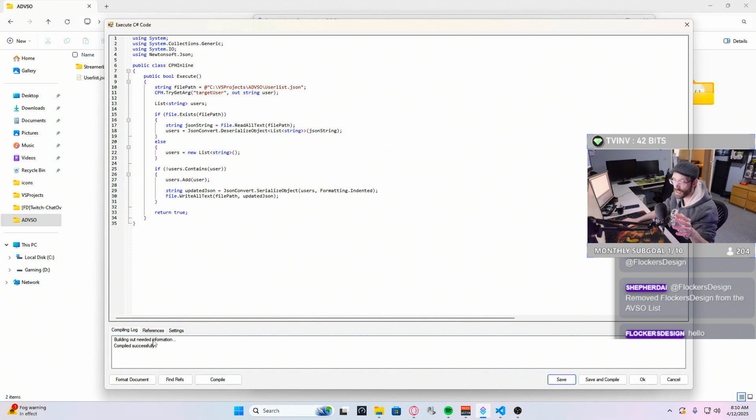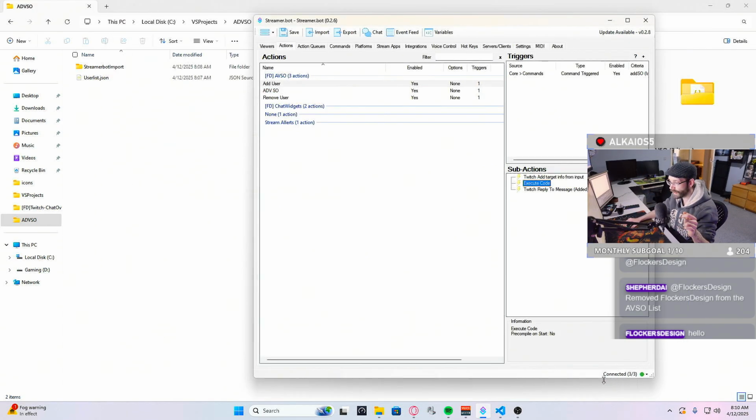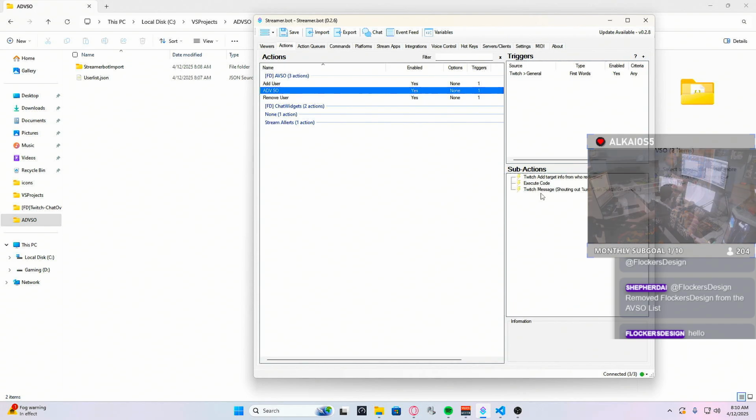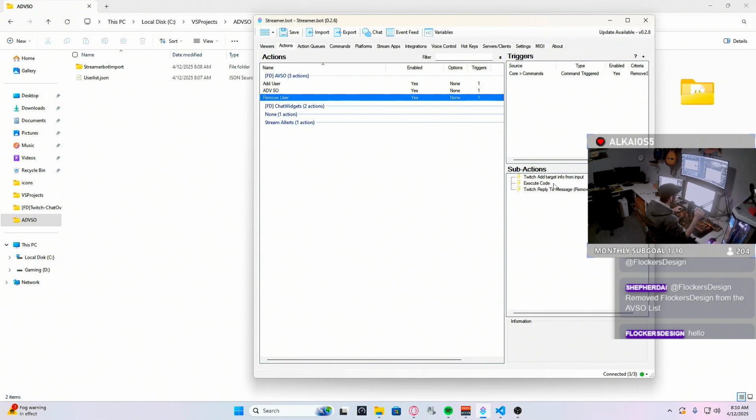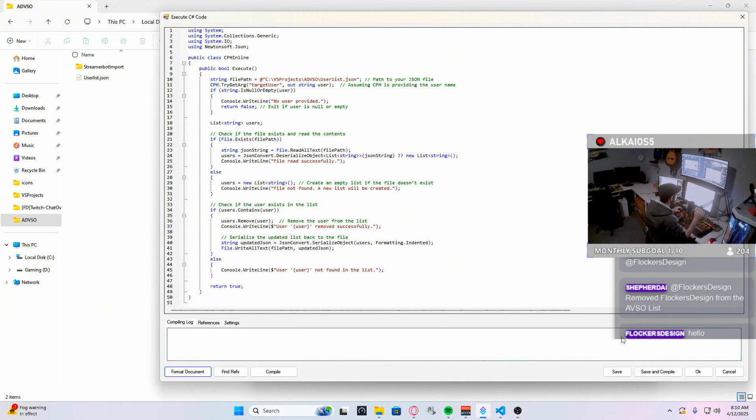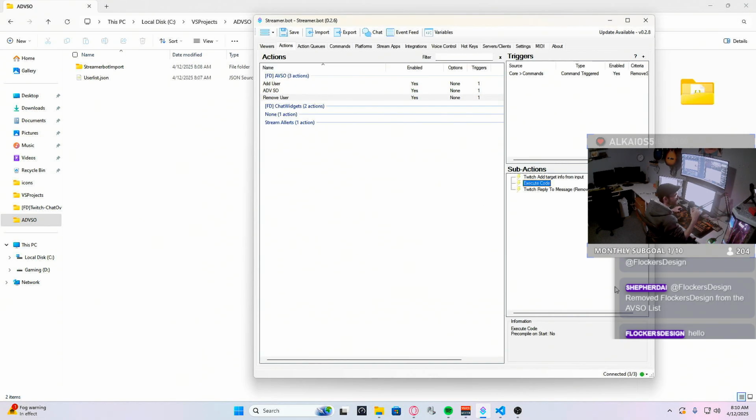Compile. If there are any errors when pressing on compile, go down on Discord and give me a ping and I will help you out. And you want to do this for all the settings, for all the execute code parts. That is where you want to do it.